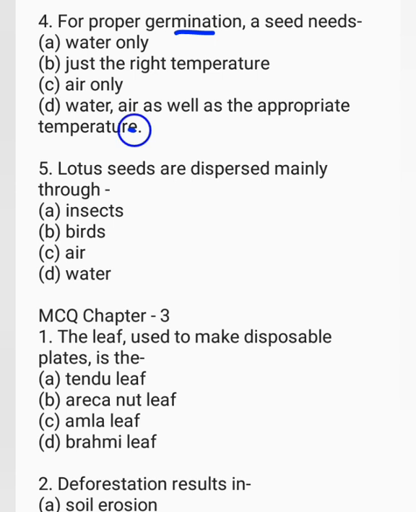The correct option is water, air, as well as the appropriate temperature. Now, next question. Lotus seeds are dispersed mainly through insects, birds, air, water. The correct option is water.